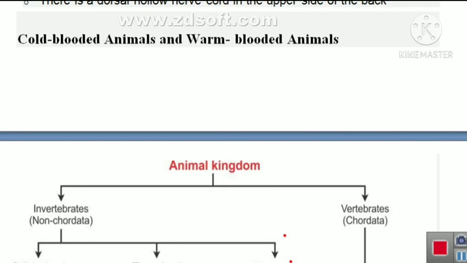Actually, what is the concept map? From the concept map, you can easily understand how this kingdom Animalia is divided into two subphylums, that is invertebrate and vertebrate.